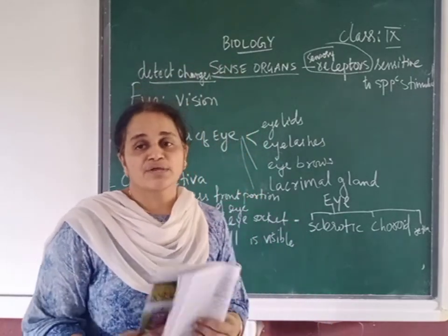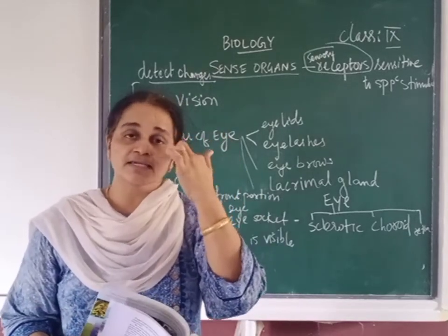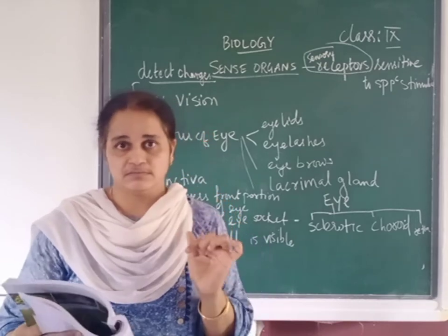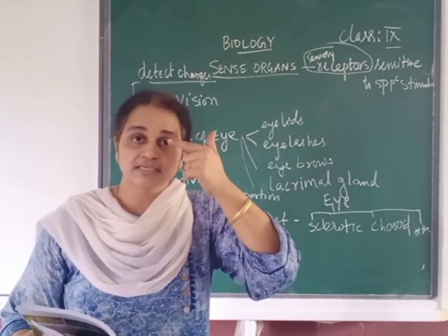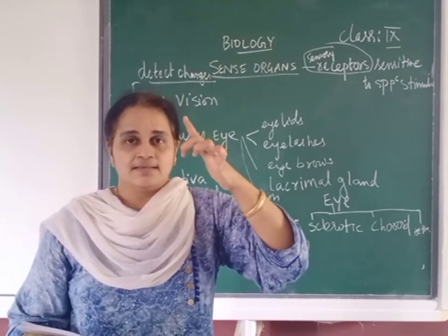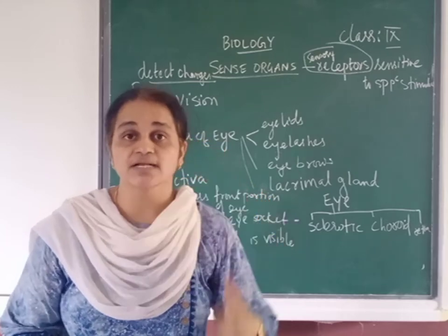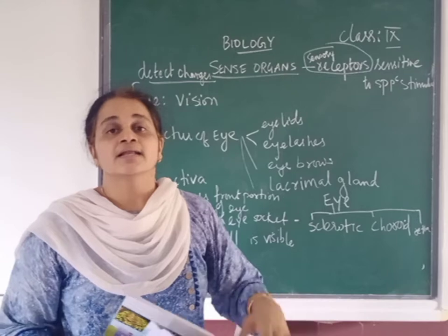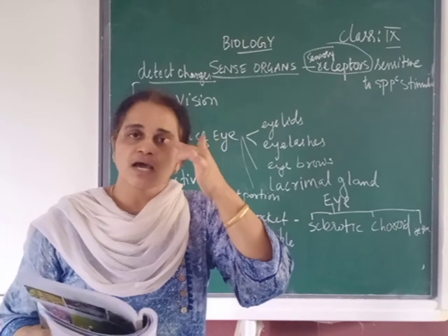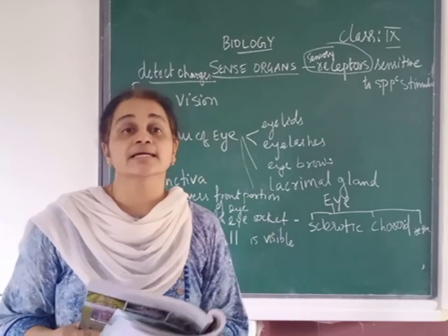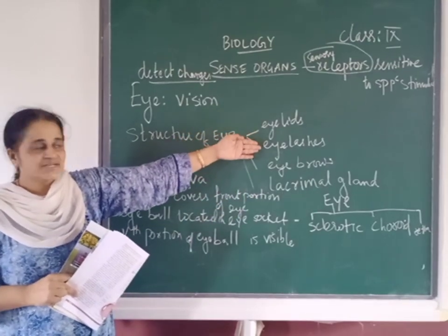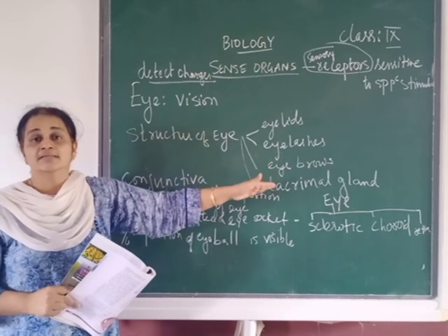Now externally, if I tell what the eye consists of, these are all the parts of the eye. You have the eyebrows, you have the eyelids. Can you see your eyelid? You are closing your eyelids. Then you have this hairy area that is called eyelashes, and the lacrimal glands. So our eye consists of eyebrows, eyelashes, eyelids and lacrimal glands. See, I have written it on the board.